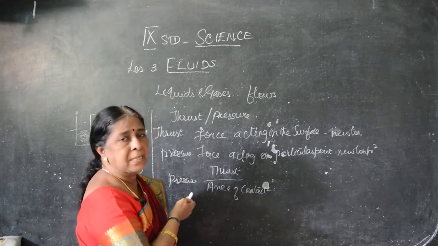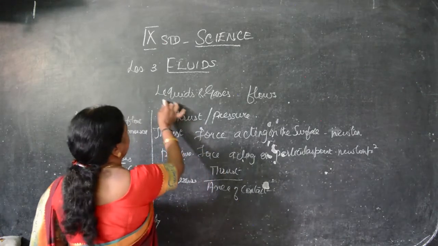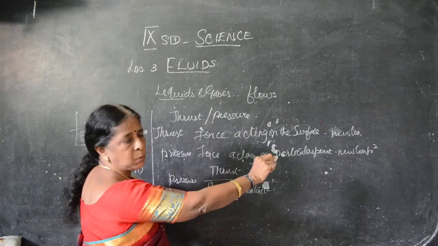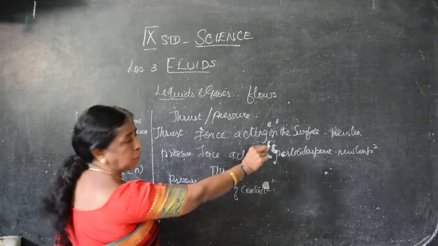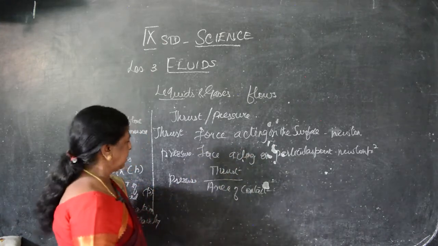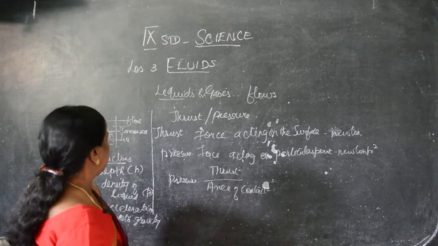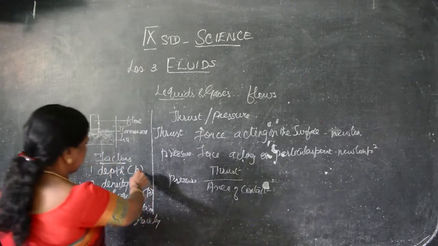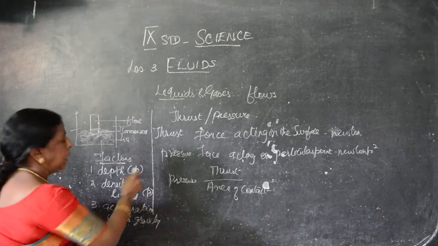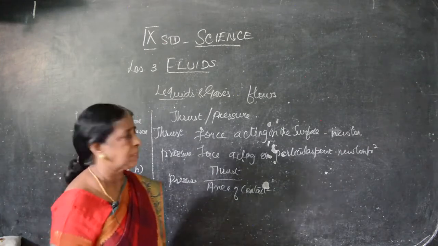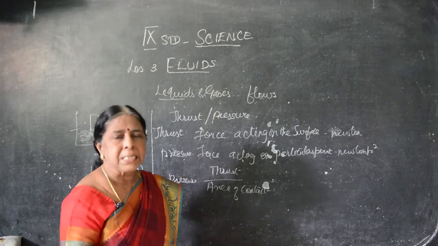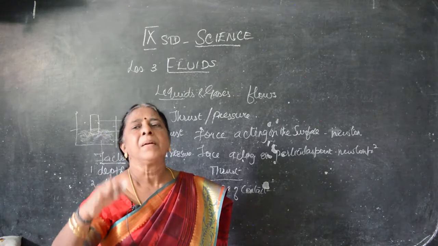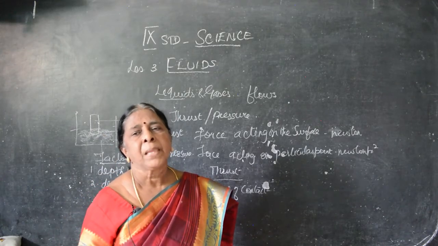Is it clear, children? Now in liquids we have seen a few points. That is what is thrust, what is pressure. The total force acting is known as thrust, measured in Newton. And pressure is Newton per meter square. And for liquids, I said it may be submerged, sunk or floated. It depends upon the depth of the liquid, density of the liquid, and acceleration due to gravity. Because of these factors, it may float, sink or be submerged. Okay.